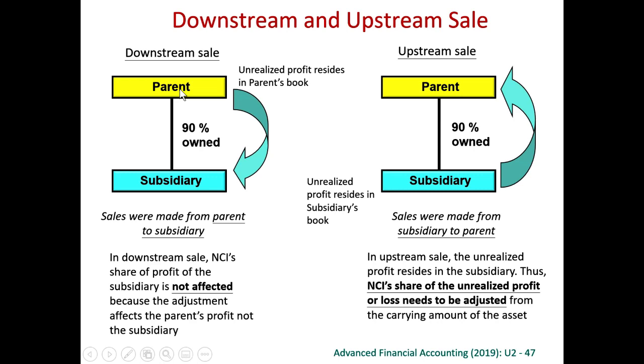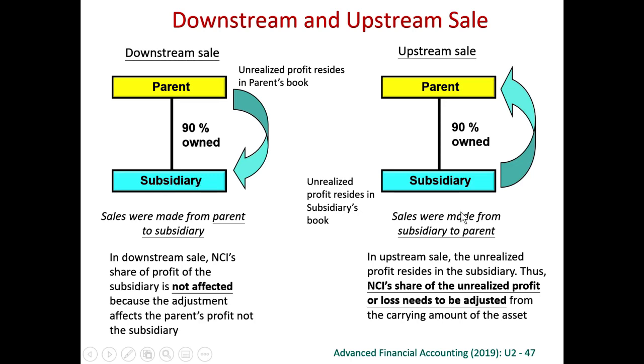If this is a profit gained by the parent, it has nothing to do with the profit of the subsidiary. And because it has nothing to do with the profit of the subsidiary, it will not affect the non-controlling interest, because non-controlling interests are shareholders of the subsidiary.